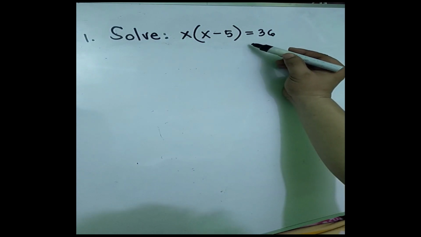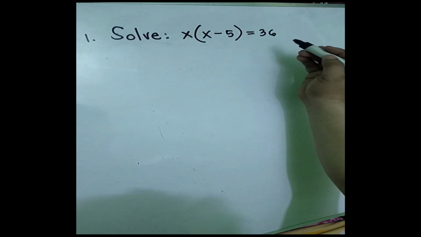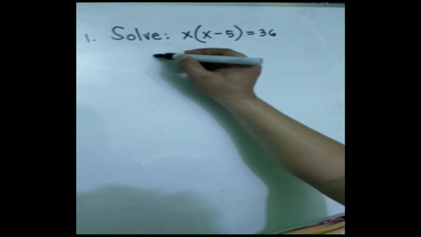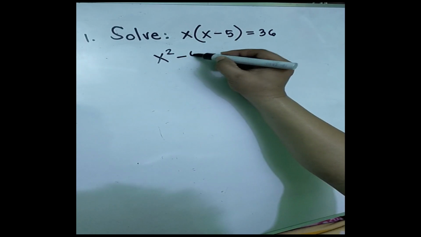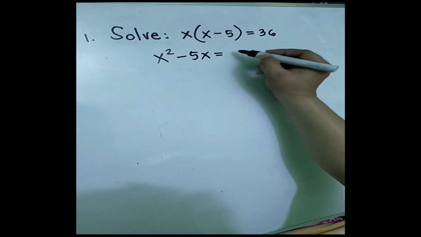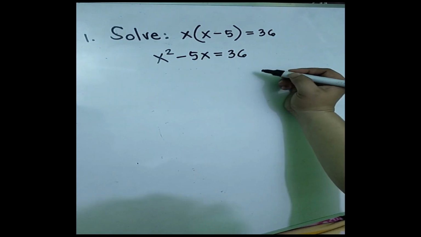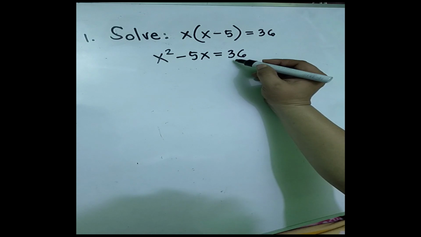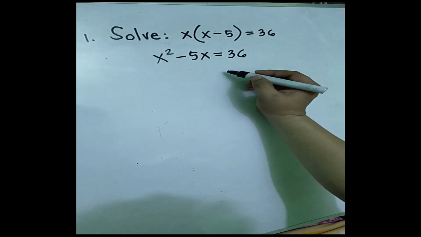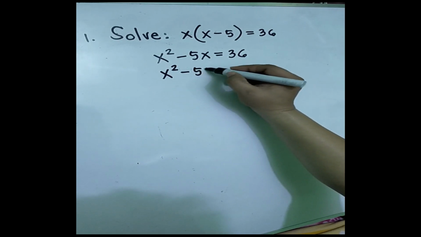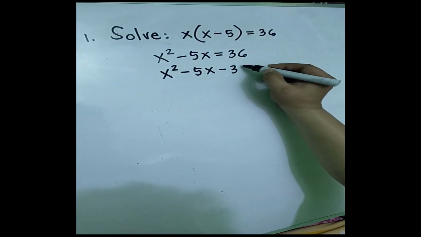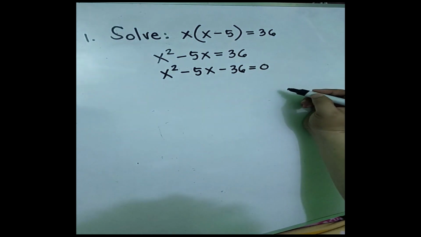This equation is not written in standard form of a quadratic equation. So all you have to do is to simplify the expression. So x times x, that is x squared, x times negative 5, that is negative 5x, is equal to 36. And now, you are going to transpose positive 36 to the left side of the equation. So we have x squared minus 5x minus 36 is equal to 0.